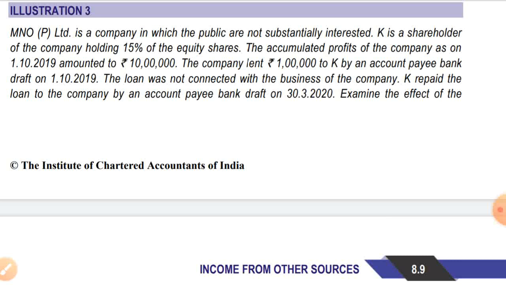But it is not in the course of trade as we have seen in the previous sum. So the amount lent is 1 lakh only. So it is within the accumulated profit. So 1 lakh will be deemed a dividend under section 222E. It won't be affected. It will be deemed as dividend whether K has repaid the loan or not.